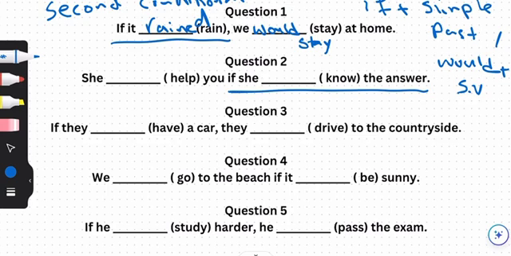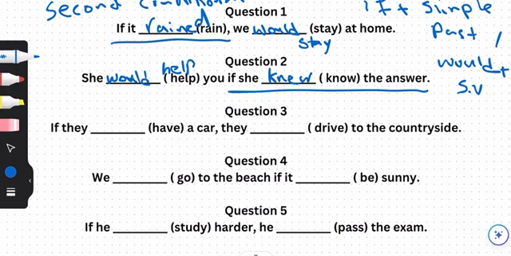So the past tense of know is knew, if she knew the answer. And for the main clause, we use would. She would help you if she knew the answer. This means that she doesn't know and she cannot help you.